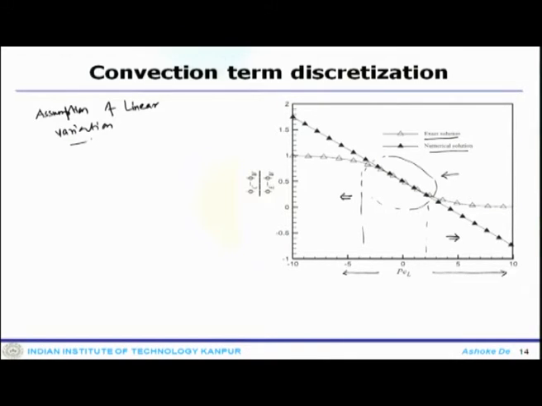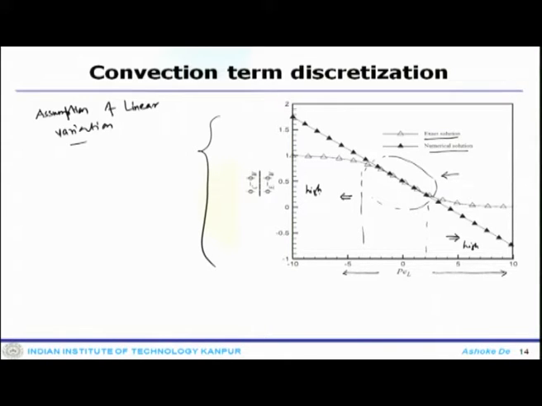So what is the reason for this? Why is this happening? There is a difference between the numerical solution and the exact solution, and that happens as we move to the high Peclet number regime. And why is that happening?